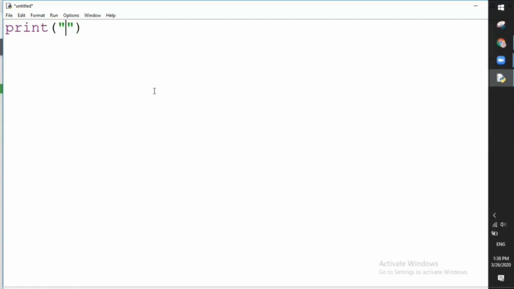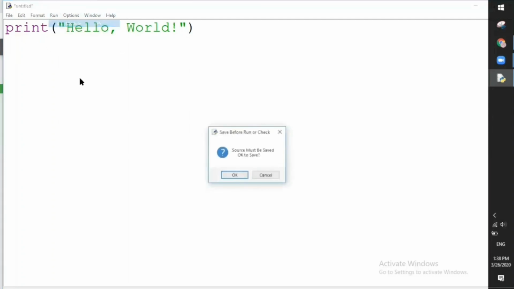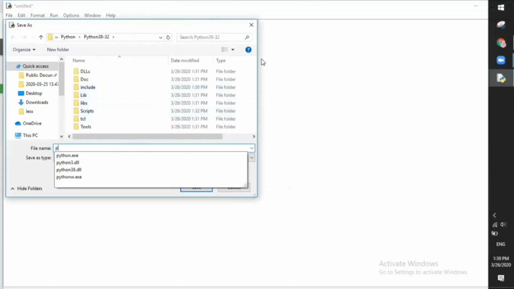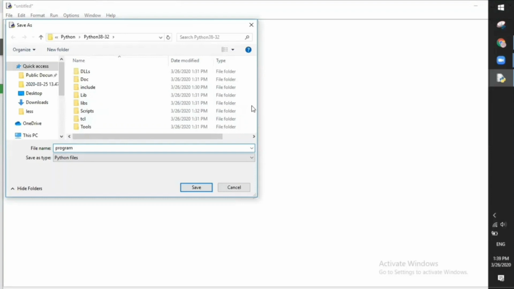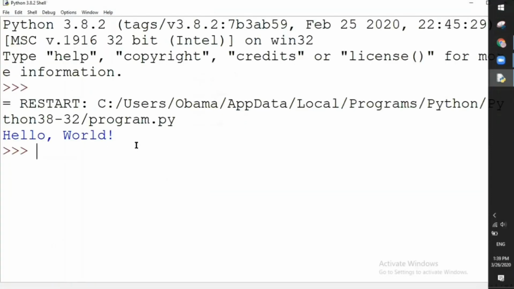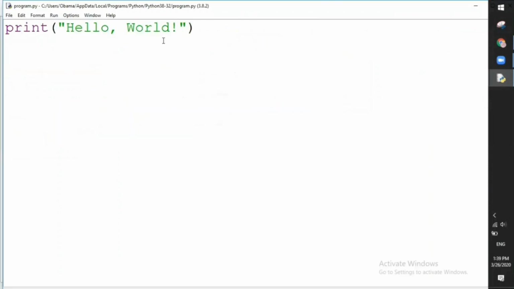Okay, every time, like in tradition, in every programming language, you must start with this line of code, hello world. Your program must say hello to the world, your first program. So first we must save that. Okay, let's give it the name program. Okay, so hello world, here we are. Guys, welcome to the life of programming. I'm sure that you will enjoy it.